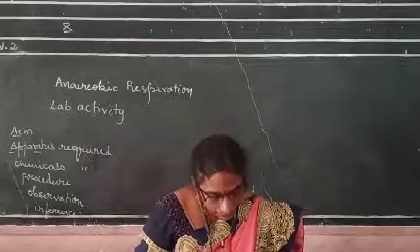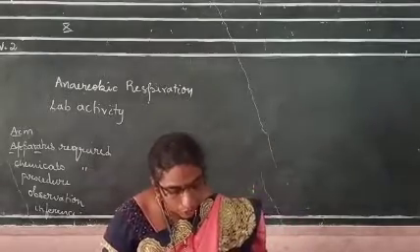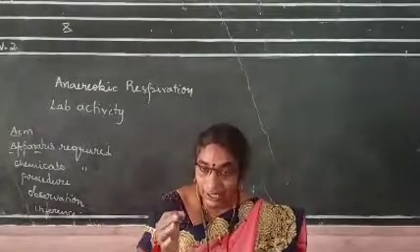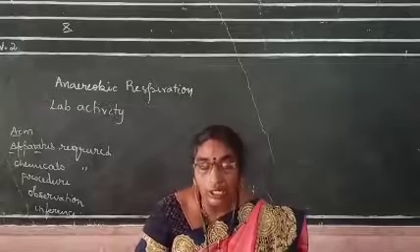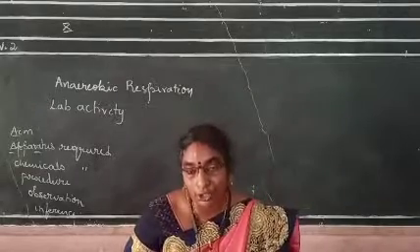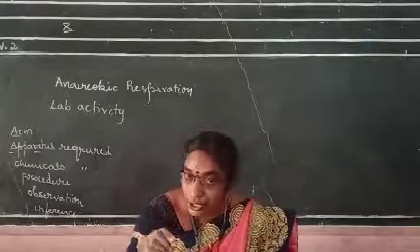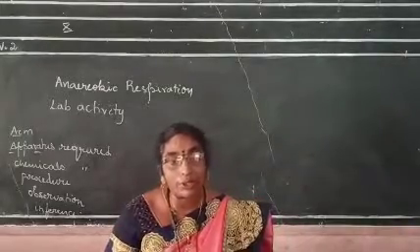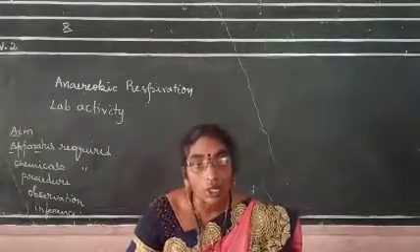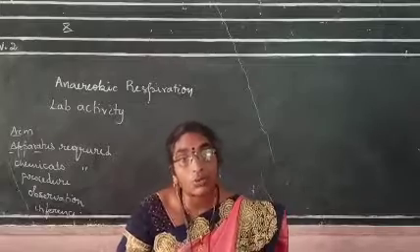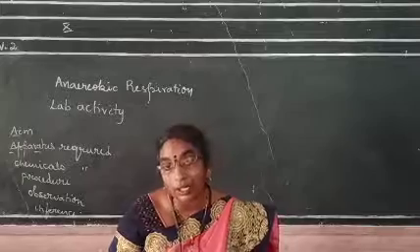Now you take one stand. In that stand, you first take one test tube. In that test tube you add the glucose. With the help of a cork, you arrange the delivery tube and thermometer. Next, you fix this delivery tube in the test tube containing the bicarbonate solution. Now whatever glucose we have taken in the test tube, you heat it with the help of the spirit lamp.